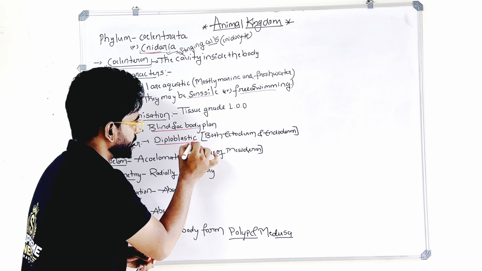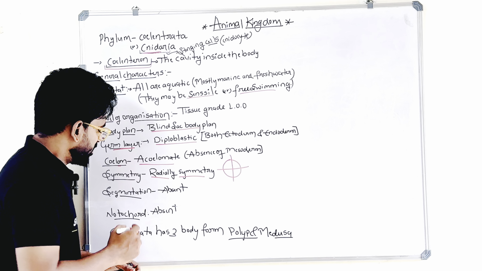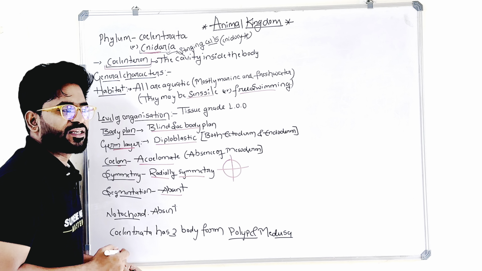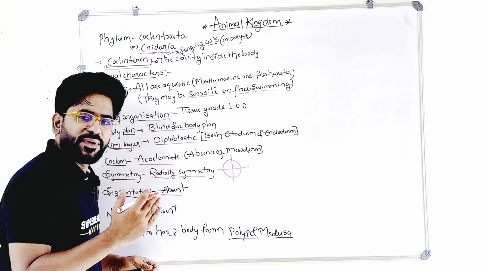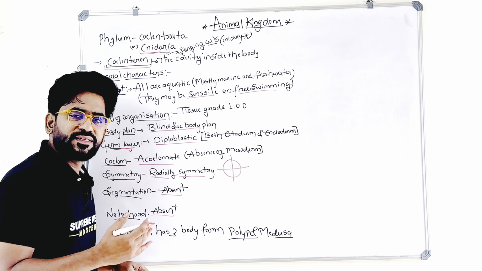Symmetry. It shows radial symmetry. What is radial symmetry? If I cut the plane along any axis, equal halves are possible. The mirror images are possible in multiple directions. If I cut horizontally, vertically, or laterally, two equal halves are possible. That is called radial symmetry. Next, segmentation. Segmentation is absent because there are no segments on the body. And notochord, of course, is absent.